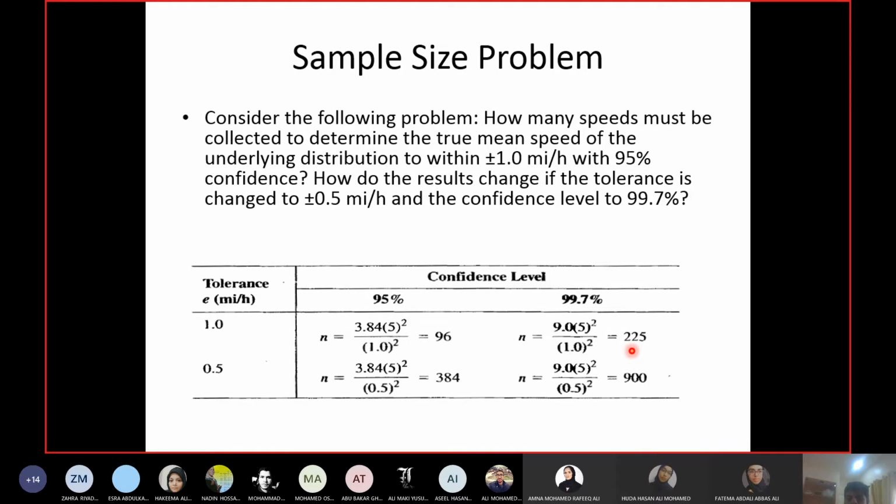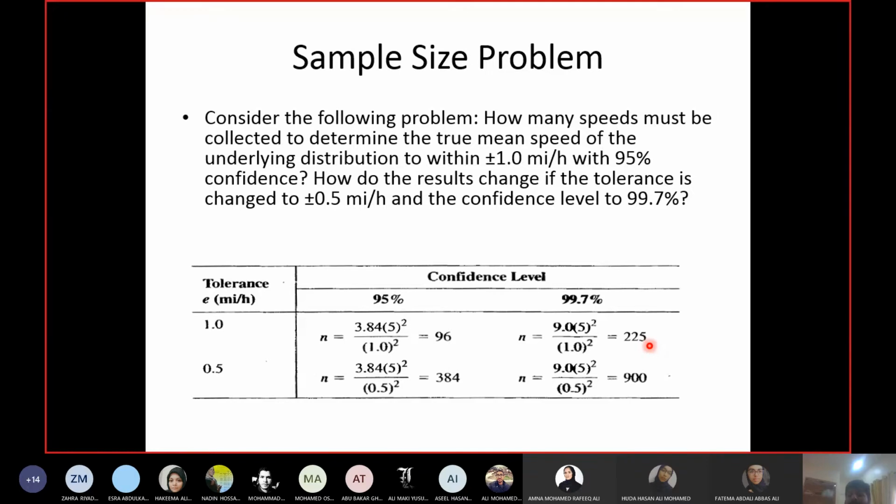Now, what to do about that? You take the actual value of standard deviation, which you have calculated from the collected samples, and you put it again in this equation. So I will replace 5 with the actual value. Let's say when I recalculate n with the actual value of s, I get 220 samples. N comes out to be 220. And you have collected how many? 225. So you have collected more than required. Fine, no problem. Stop here. There is no work to be done after that. The speed sample is finalized.